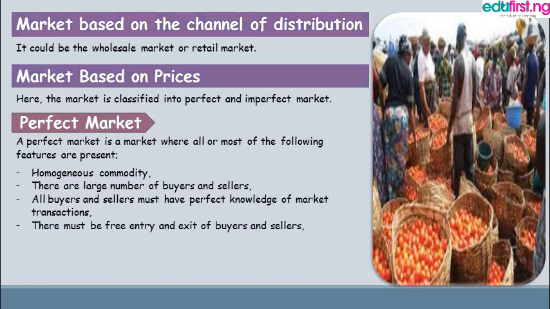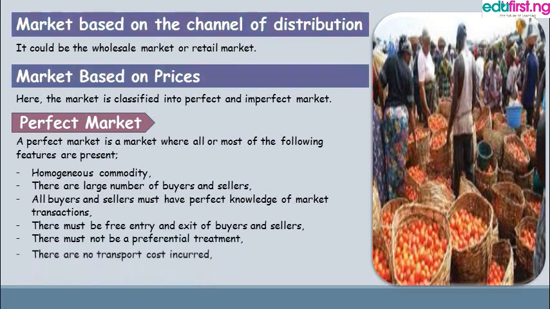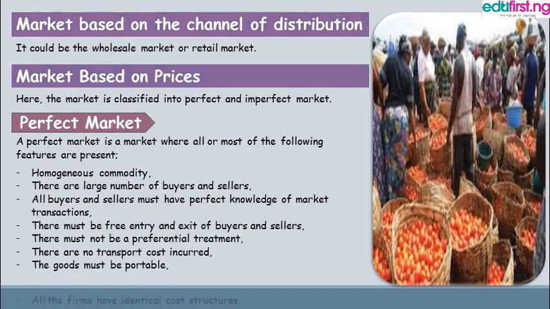There must be free entry and exit of buyers and sellers. There must not be a preferential treatment. There are no transport costs incurred. The goods must be portable. All the firms have identical cost structures. That is, they all incur the same cost in producing a commodity.